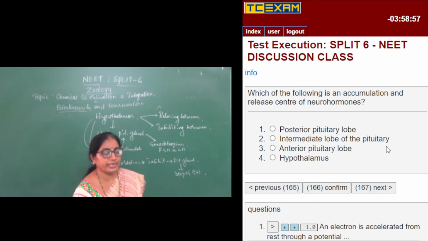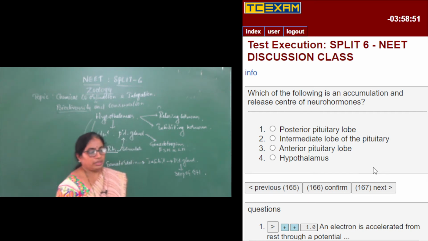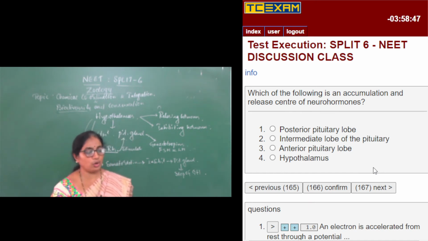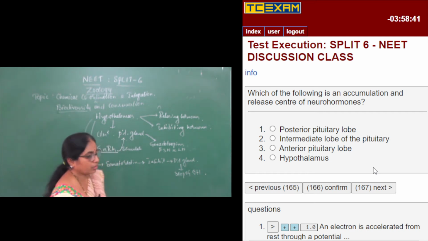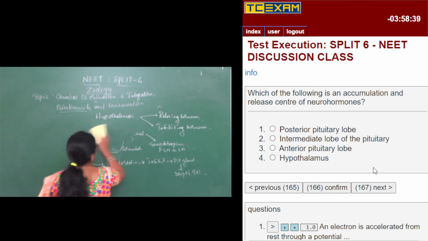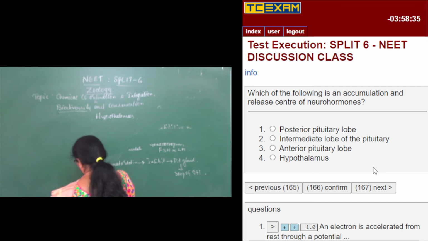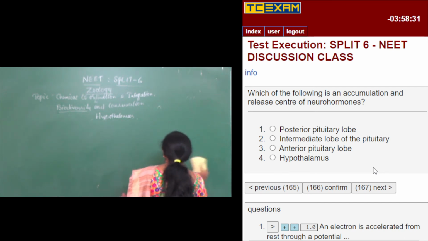Which of the following is an accumulation and release center of neurohormones? The options are posterior pituitary lobe, intermediate lobe of the pituitary, anterior pituitary lobe, and hypothalamus. So I was telling about the hypothalamus. The hypothalamus will control the pituitary gland. The pituitary gland has two important lobes.